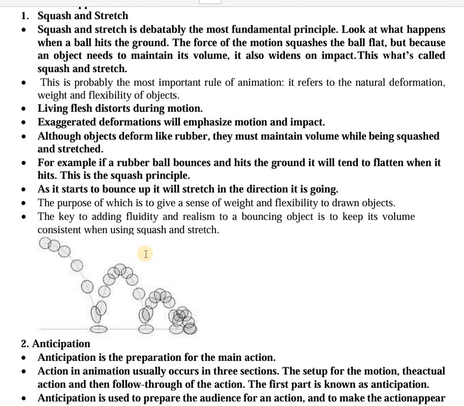So, the purpose of this animation is to deform the objects, to distort the objects during motion, but while maintaining the volume, and it also gives you the sense of the weight or the flexibility of the object. So, in addition to adding fluidity or realism to the bouncing object, you have to make sure that you are keeping the volume consistent while using this principle. So the very first principle, very simple principle. Now we go to our second principle, which is called anticipation.